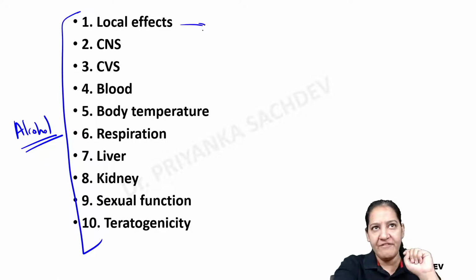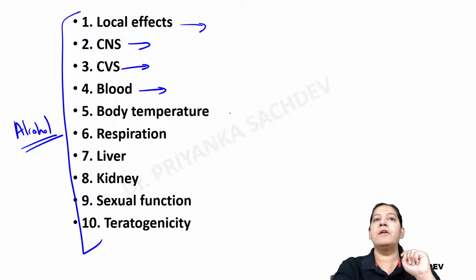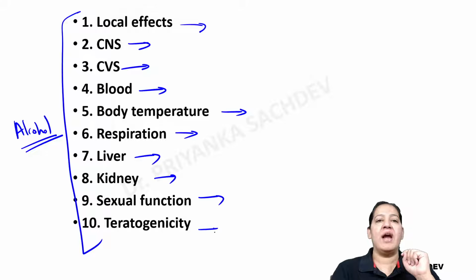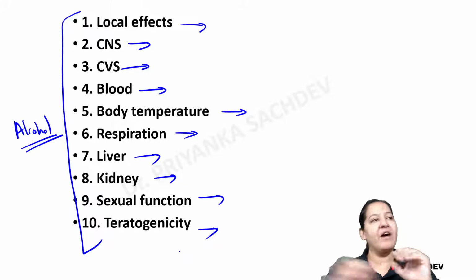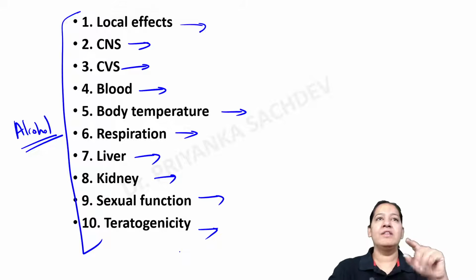What are the local effects? What is the effect on the central nervous system, cardiovascular system, blood, body temperature, respiration, liver, kidney, sexual function, and teratogenicity? So you have to tell me one by one. Let me start with the local action.